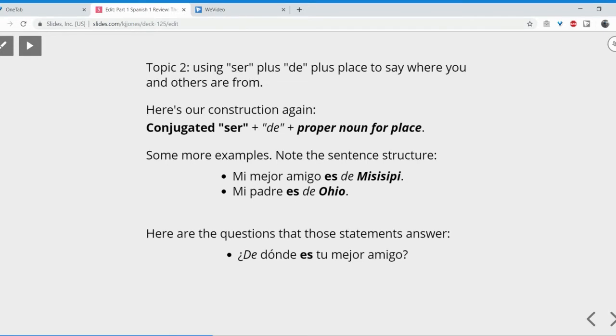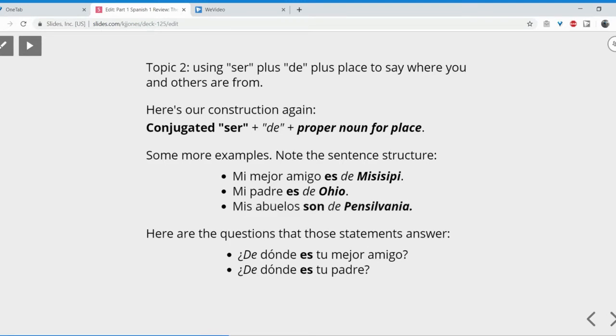And of course, here I am specifying my subject because es, the third person singular conjugated form of ser in the present tense, has a lot of different potential subjects. So I do need to specify who the subject of this verb is. It's not obvious the way it is when the subject is yo or tú or nosotros. All right. Anyway, saying mi padre es de Ohio answers the question, ¿de dónde es tu padre?